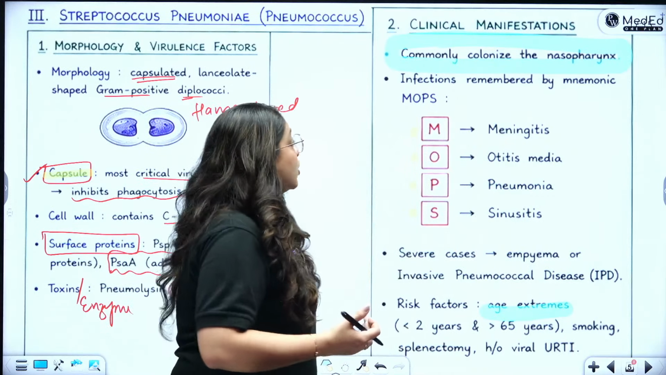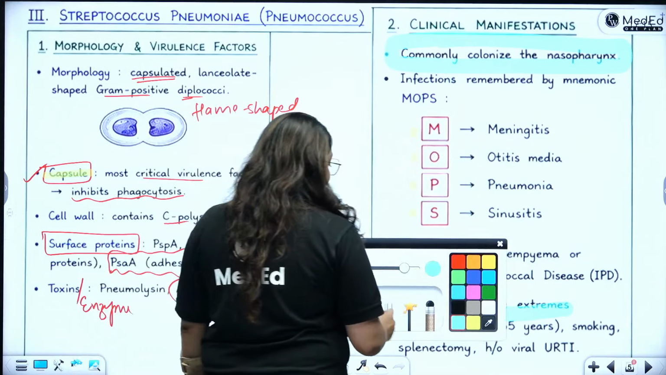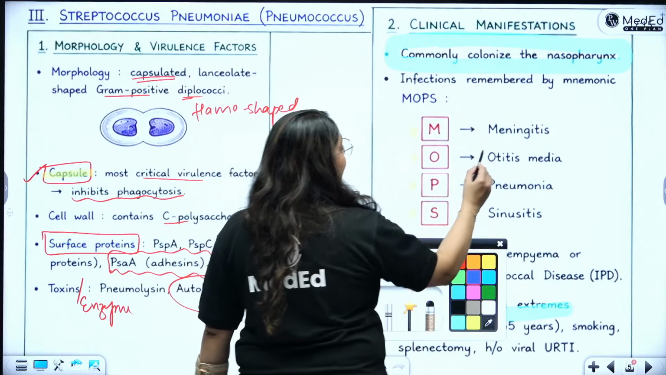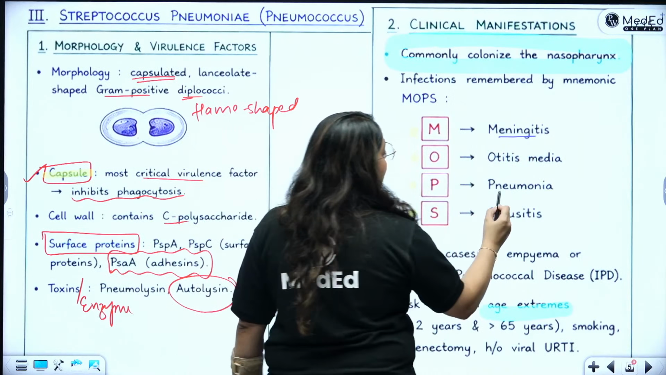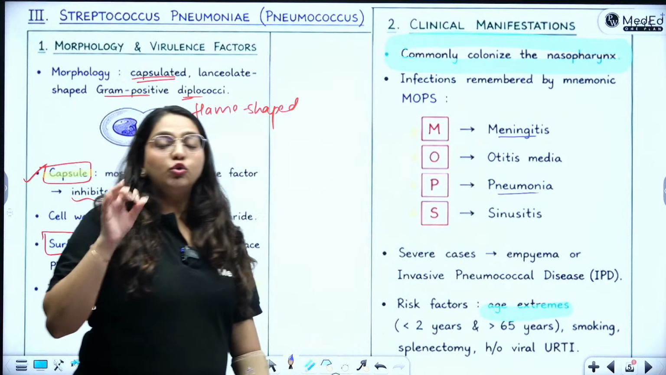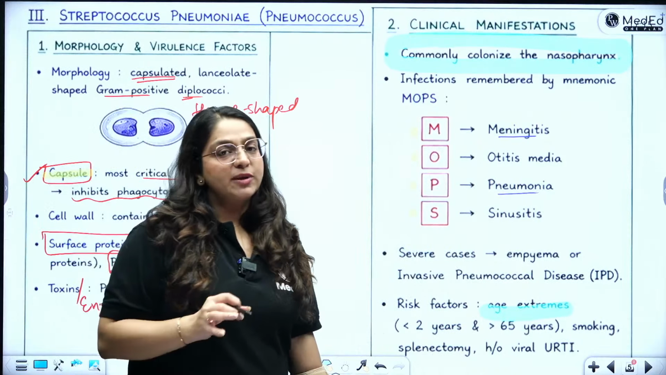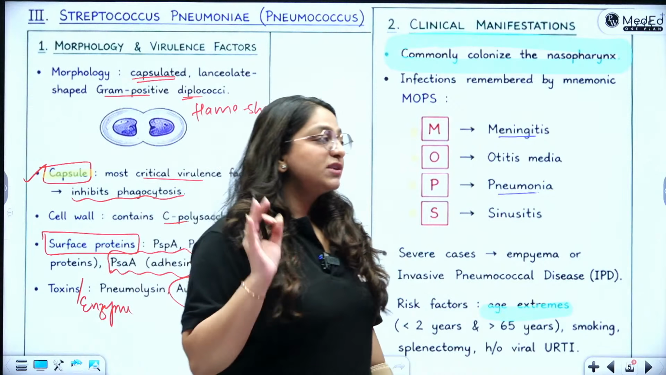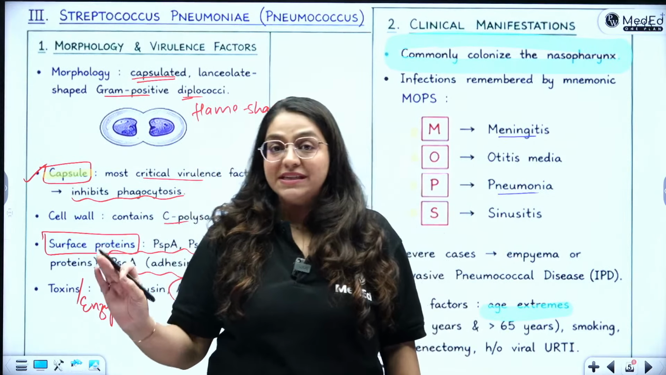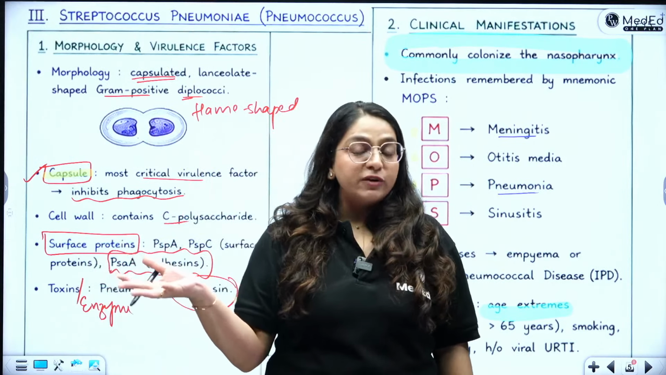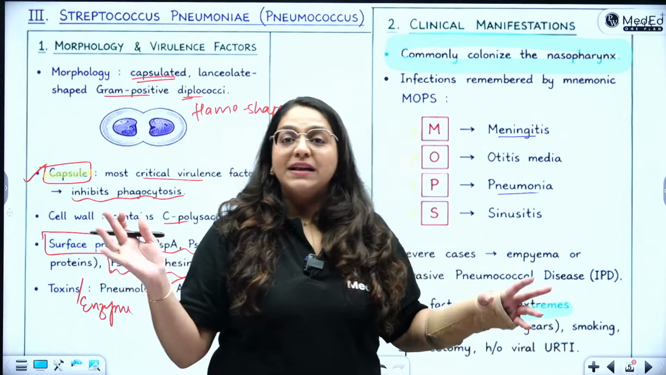All right. So what are the diseases? Like I said, we have to remember MOPS. M is meningitis, like I said. Then P is pneumonia, like I said. These are the two most important diseases caused by Streptococcus pneumoniae. If the examiner has to ask you about Streptococcus pneumoniae in a university exam, they will either give you a case of pneumonia or they will give you a case of bacterial meningitis.